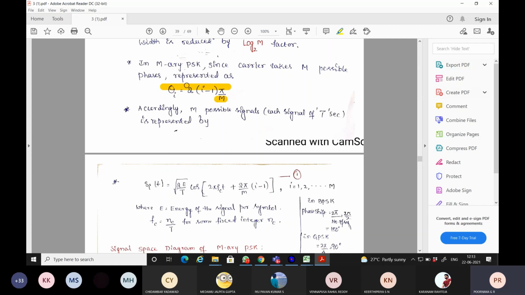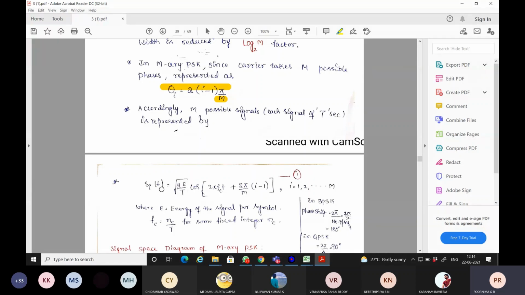This is how the carrier phase will change corresponding to M symbols in M-ary PSK. So how do you analytically represent this phase change of a modulated signal? It is represented through this equation 1.